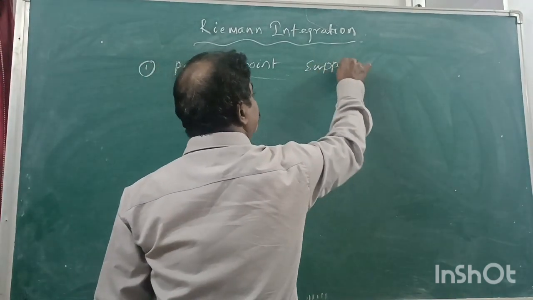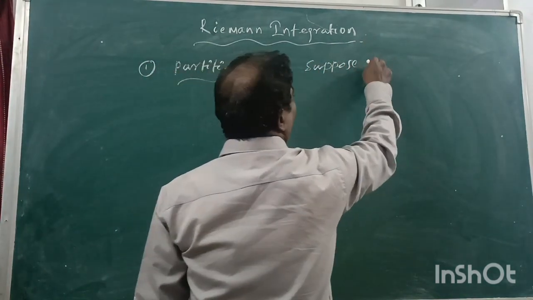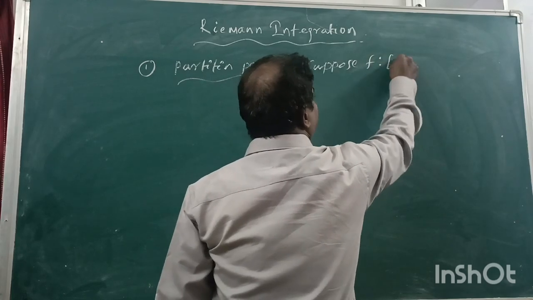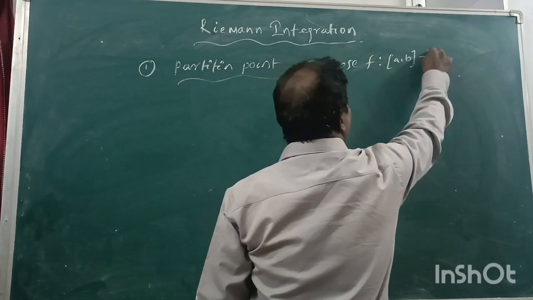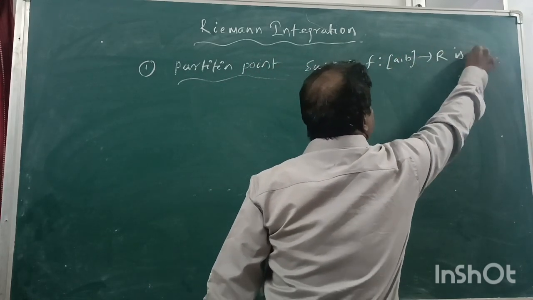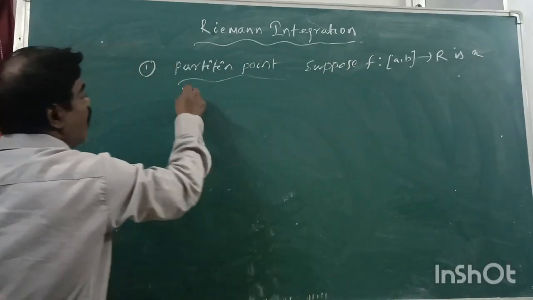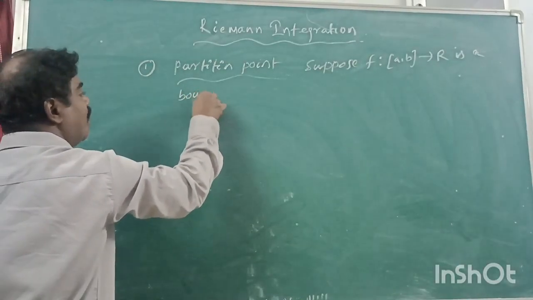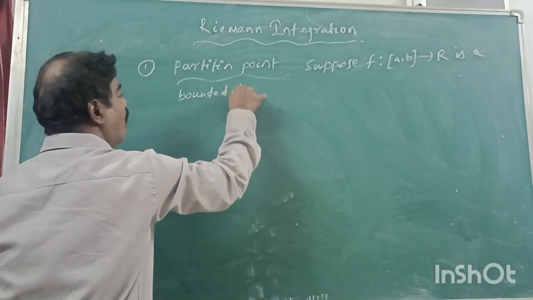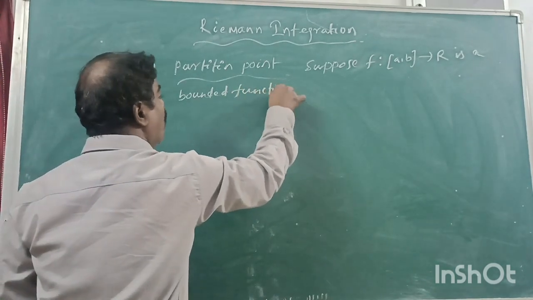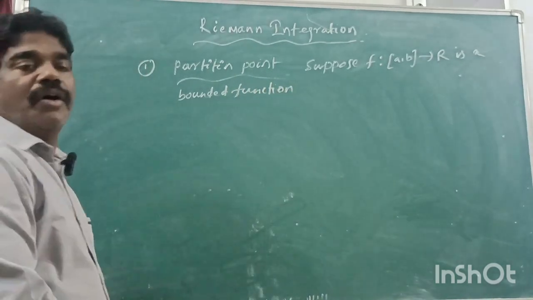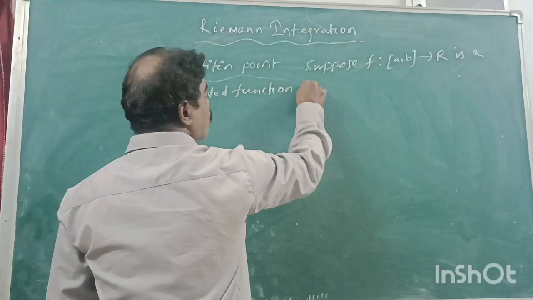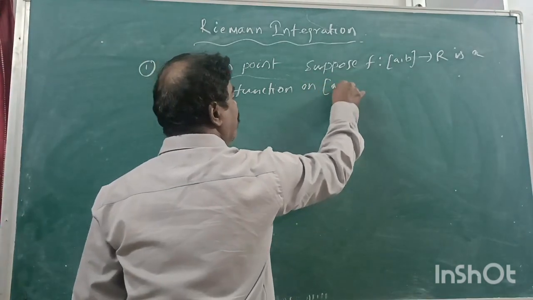Suppose f maps from the closed interval [a, b] to R and is a bounded function on the closed interval [a, b].